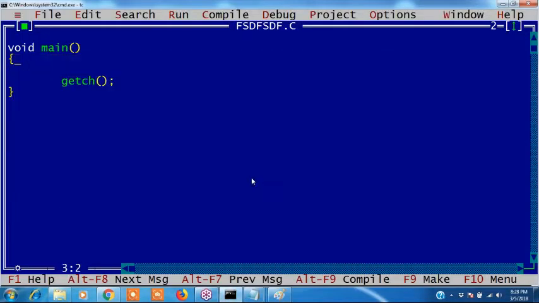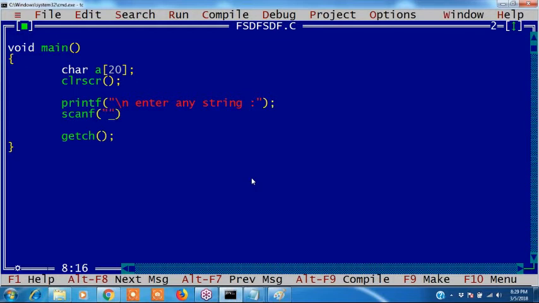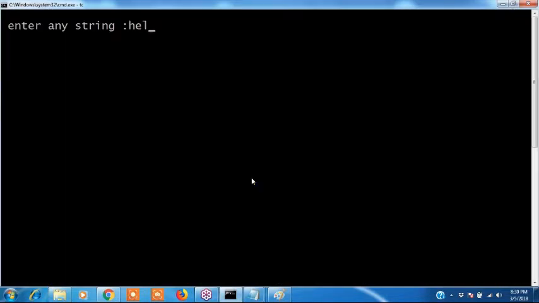Accept a string from the user and print it on the screen. Okay, we discuss this program now. Guys, see, how to enter a string. Now I want to take a string and I want to print it. First, a character array A of 20 I have taken.